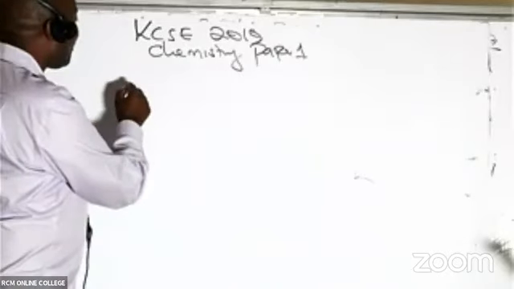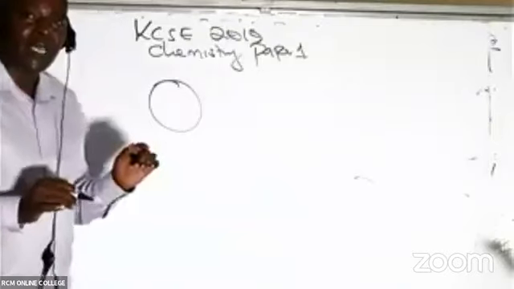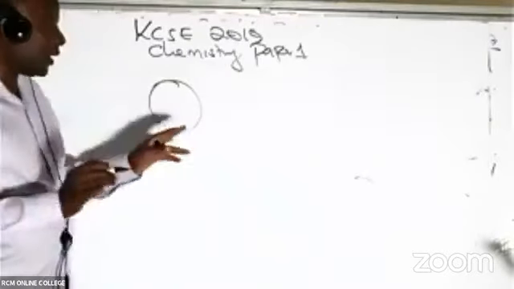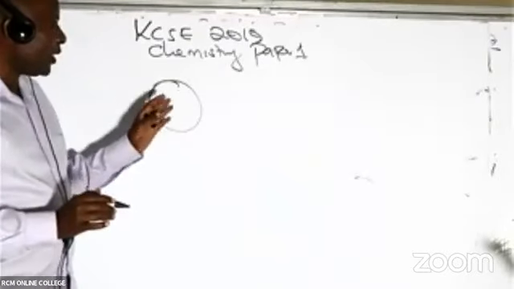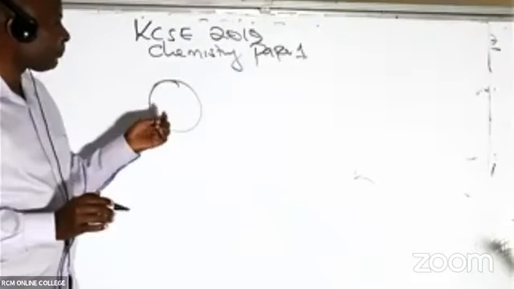First of all, inside the atom we have protons, neutrons, and electrons.